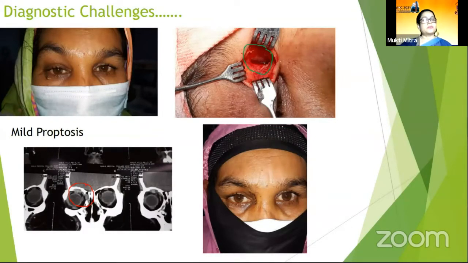Sinus mucocele may pose diagnostic challenges, especially in very early stages. This patient presented with mild proptosis and occasional mild pain. On scanning, you see very slight irregular shadows in the supromedial part of the orbit, so we planned further exploration. On exploring, it was a very early case of frontal sinus mucocele. As in the early stage there is no bony covering, the diagnosis may sometimes be missed.